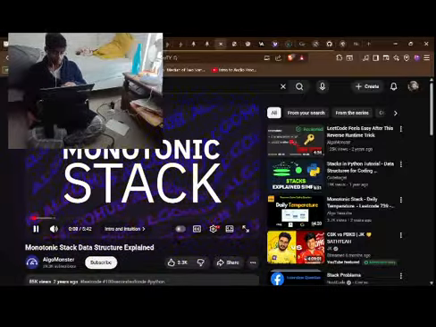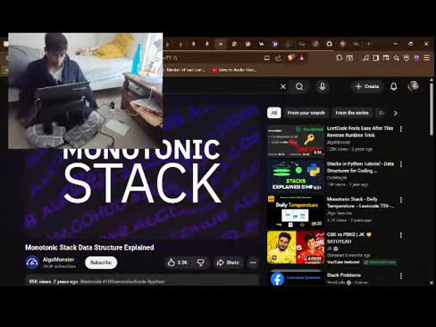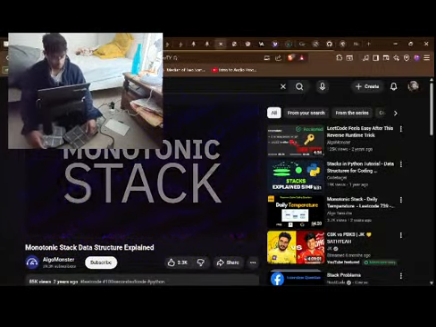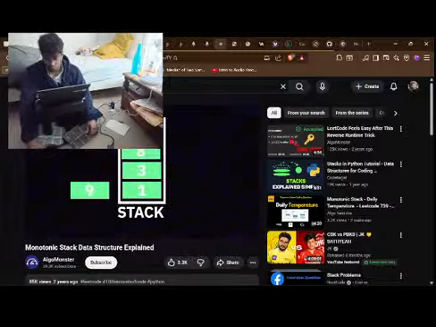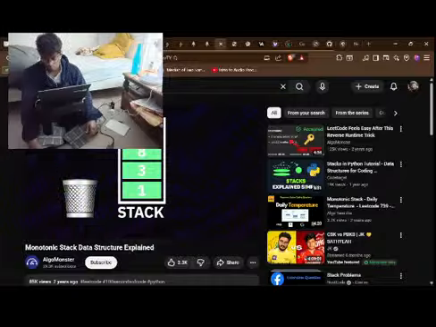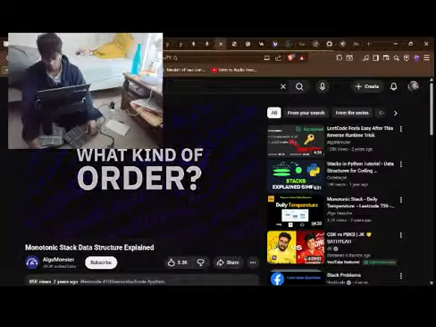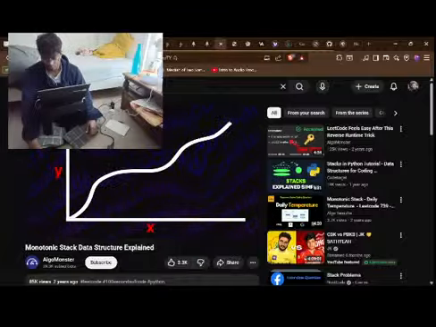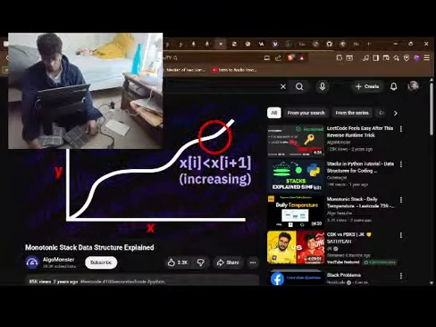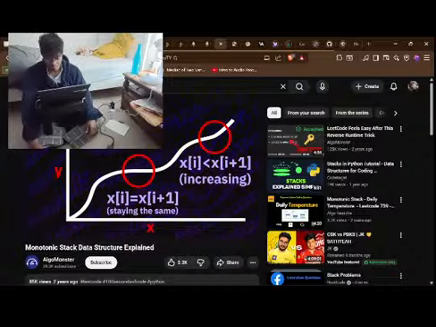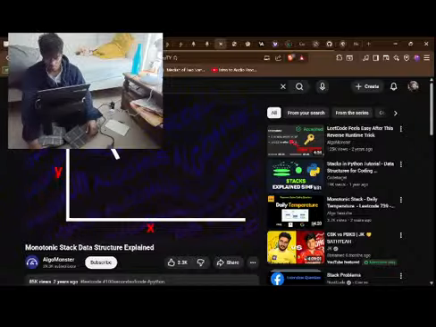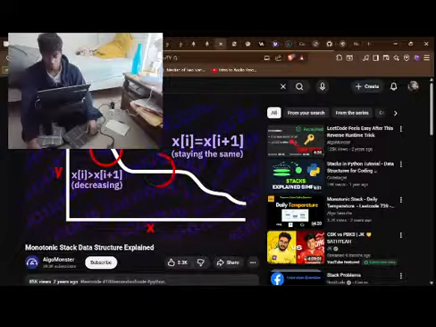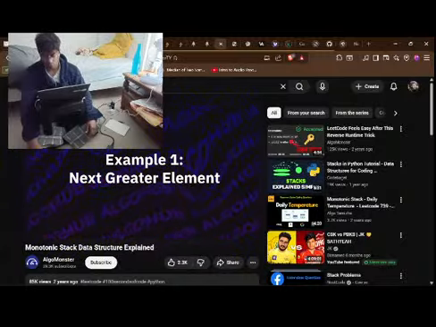Going to show you an example and summarize it, so make sure to stick to the end. The monotonic stack is, as you might have guessed, a stack which uses some greedy logic to keep the elements in the stack orderly after each new element is put onto the stack. What kind of order are we talking about? It could be either monotonically increasing, which means the elements either increase or stay the same as we go left to right, or monotonically decreasing, which means that it either decreases or stays the same as we go left to right. Let's look at an example.